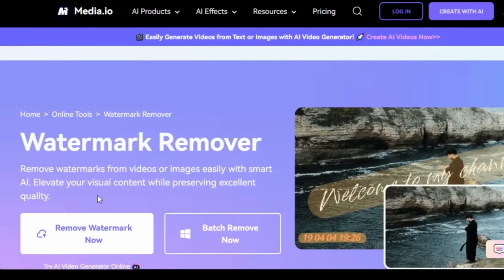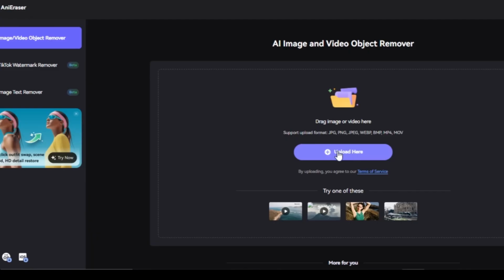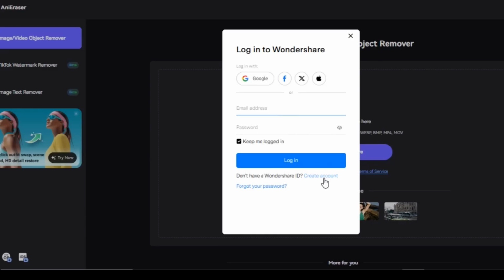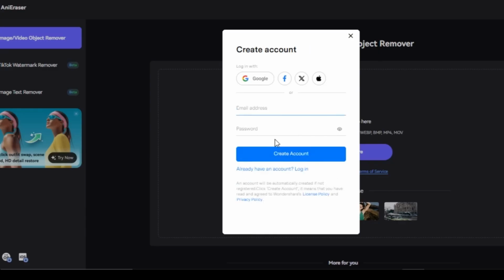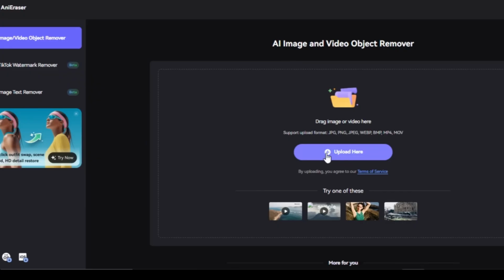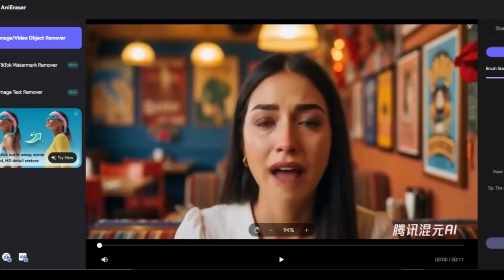Click on it and you will land on this page. Click on Remove Watermark below. It will take you to this page. Click on Upload and it will bring the registration page for you to register. Register with your email address and after successful registration, upload one of the videos we generated earlier to the website. Adjust the brush size at the right corner to cover the watermark area. Paint all the watermark area with the brush.